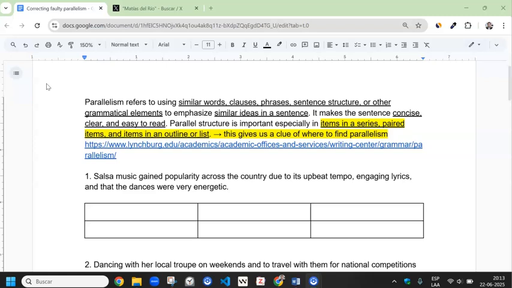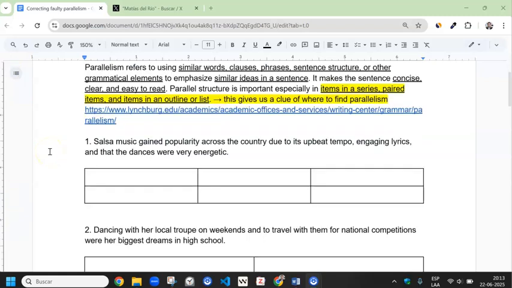Parallel structure is important, especially in items in a series, paired items, and items in an outline or list. And this highlighted part gives us a clue of where to find parallelism. Let's begin with sentence number 1.